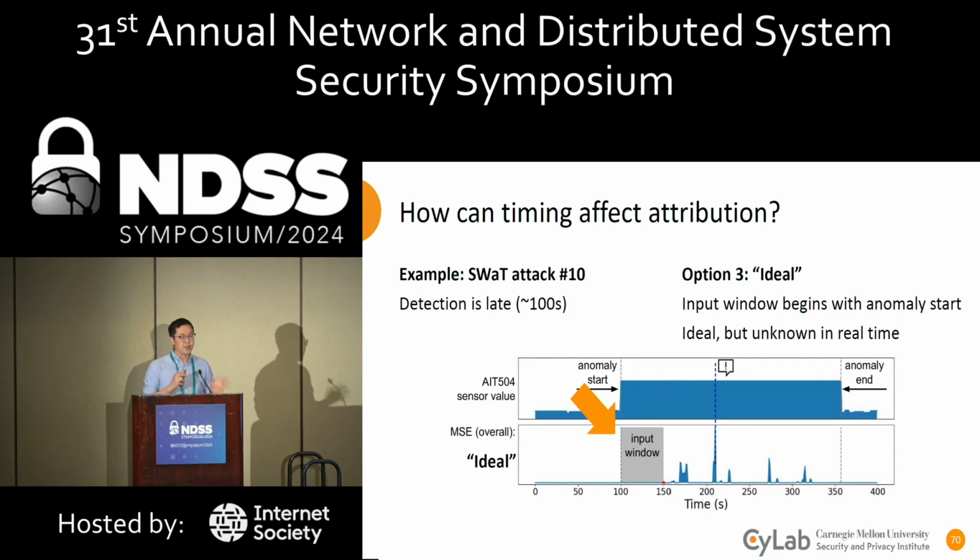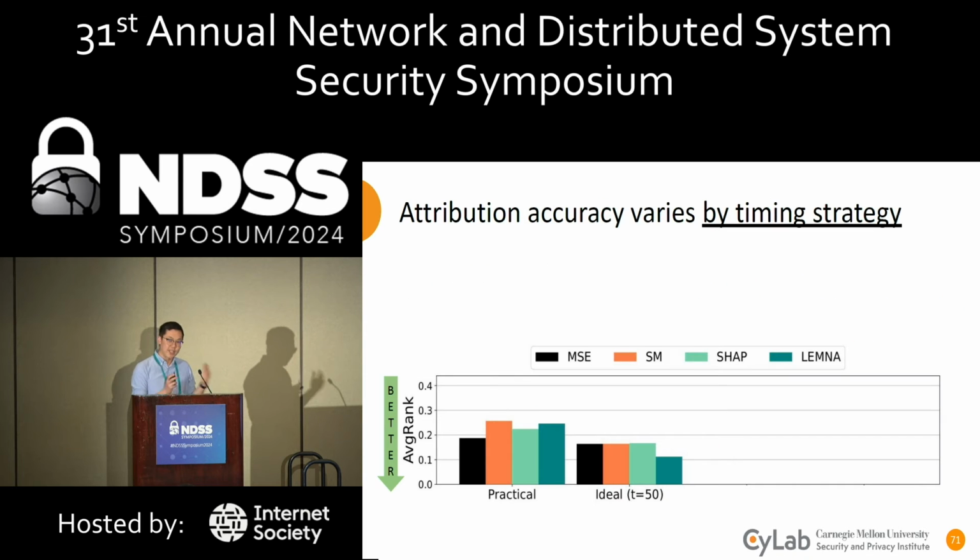A third middle ground option is what we're calling the ideal strategy. This is when the input window is shifted such that it contains only anomalous data, but is as early as possible. So the input window begins when the anomaly starts. Our input window is of size 50 for our models, so this would mean we're attributing the 50th time step. This is an ideal case, but it's unknown in real time actually when the anomaly starts, so this isn't a practical solution. Nevertheless, we'd like to compare how timing strategies affect attributions.